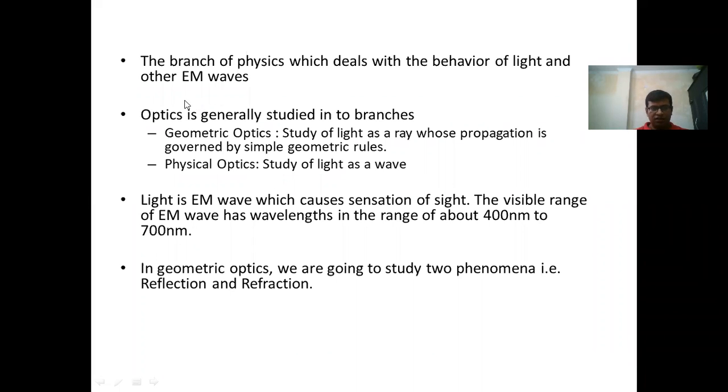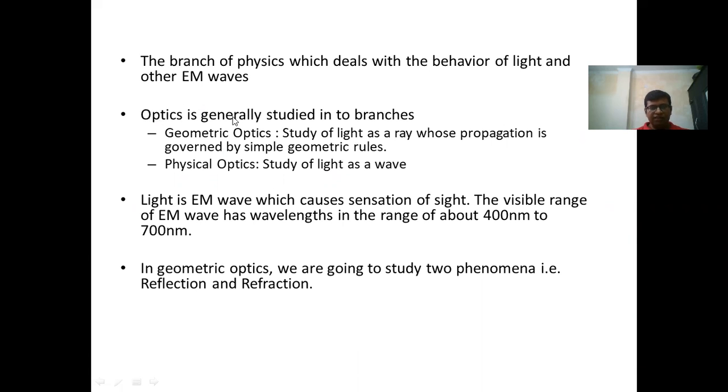So, what is optics? It is a branch of physics which deals with the behavior of light and other EM wave. And what is light? Light is an electromagnetic wave that has wavelength in the range of about 400 nanometers to 700 nanometers. 400 nanometer mostly comprises of blue colored light, that is violet, and 700 nanometer has red composition of light.